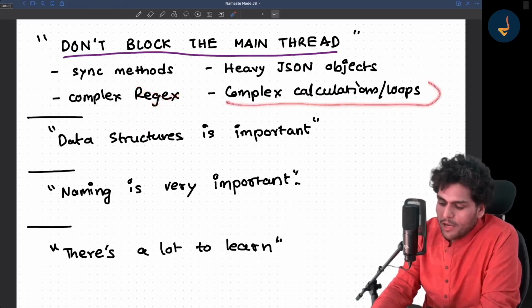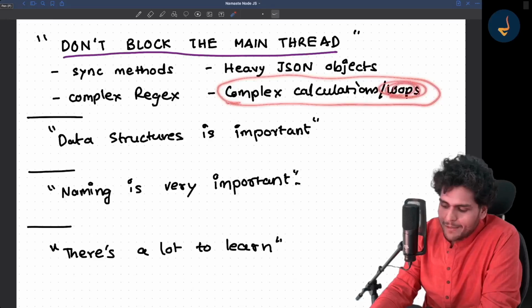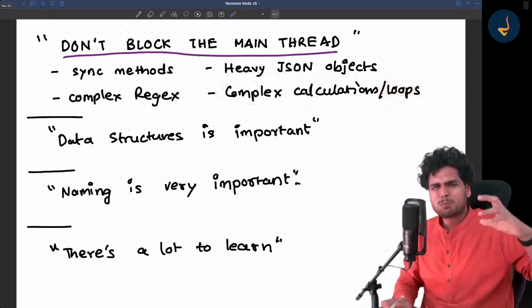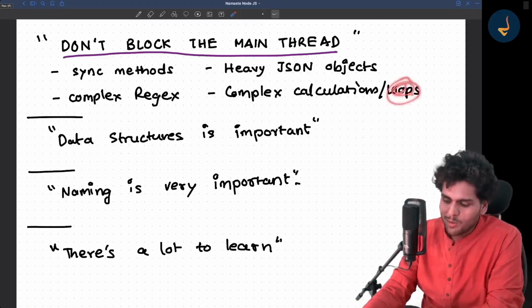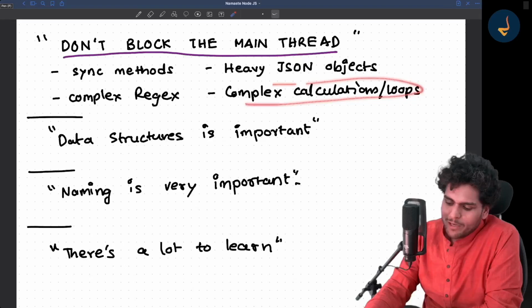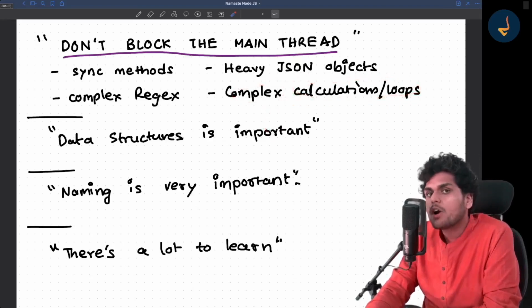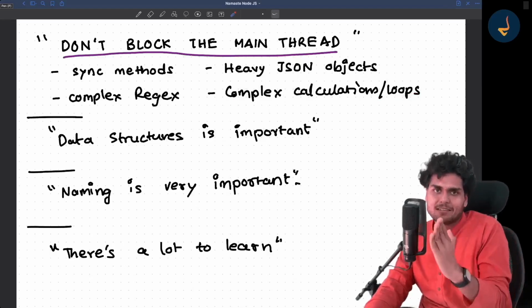If you are doing some complex calculation, running infinite loops or big loops, just like we were doing in the crypto module, never do that on the main thread, because it will block your main thread and your program will get stuck.